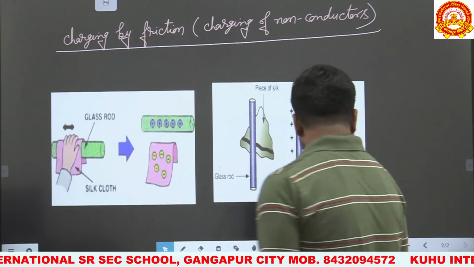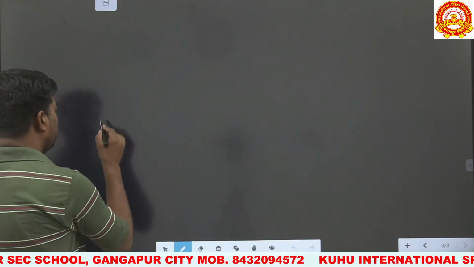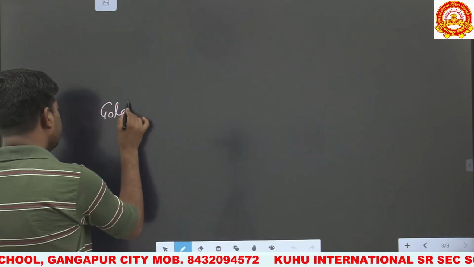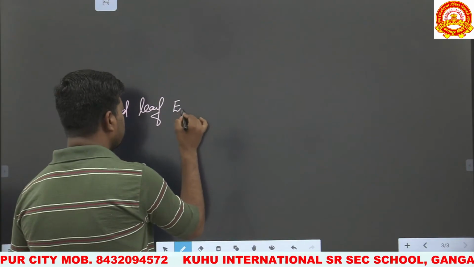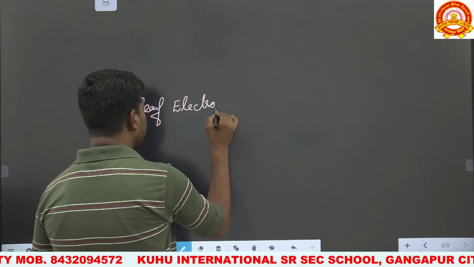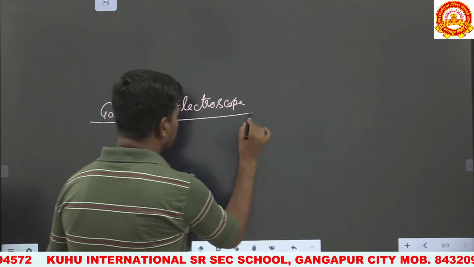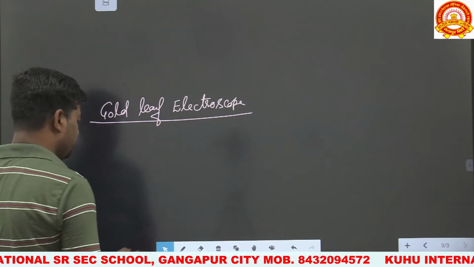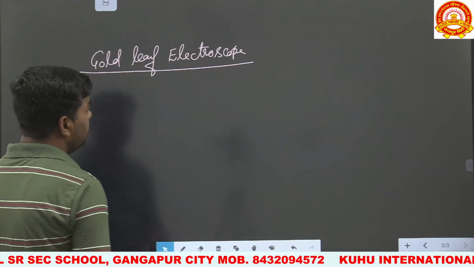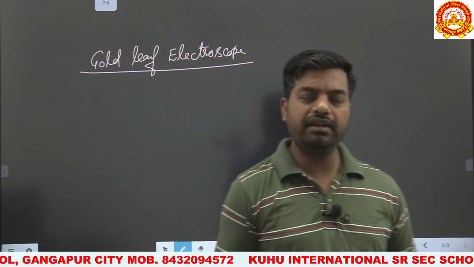Now the next topic is the gold leaf electroscope. The gold leaf electroscope is a device which is used to determine the amount, or approximate amount, of charge on a body. We will take a demonstration study of the friction and induction methods.